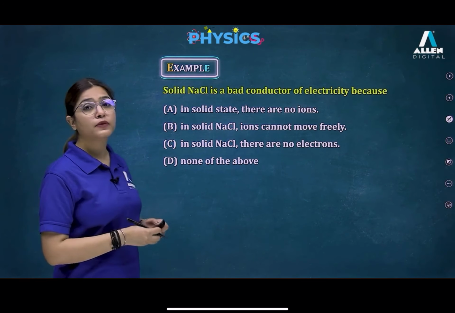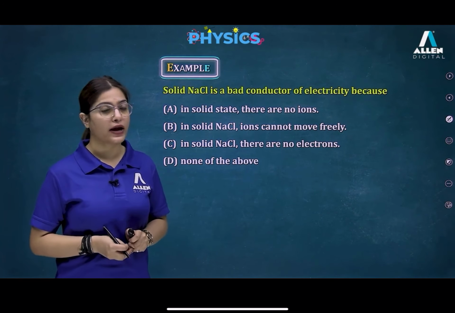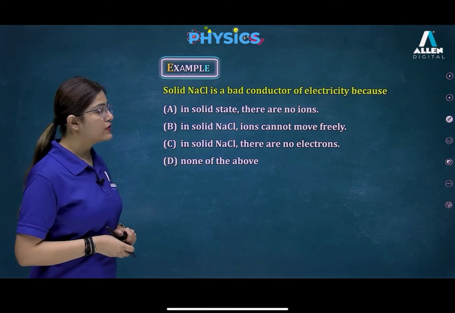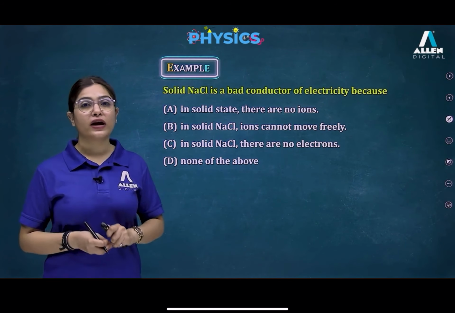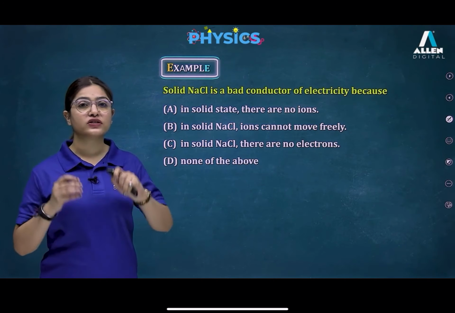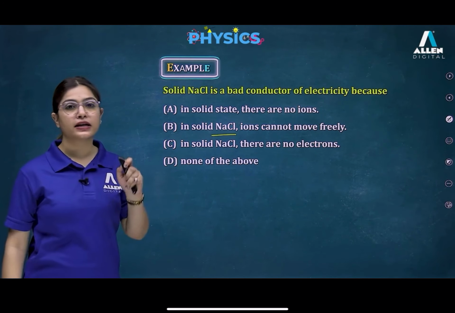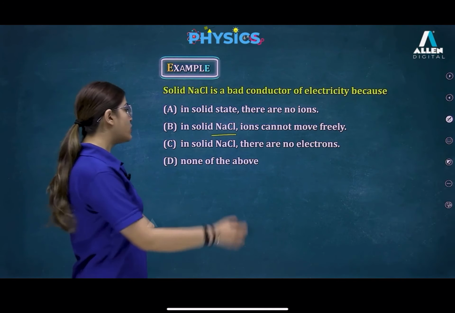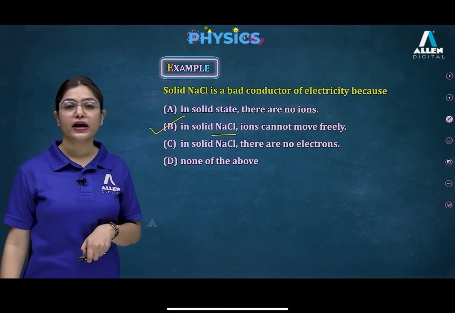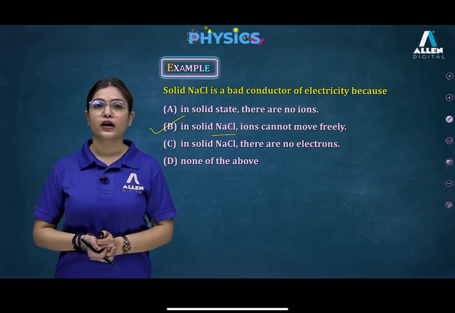Solid NaCl, that means solid sodium chloride, is a bad conductor of electricity because, here we are talking about sodium chloride in solid form, and in solid NaCl ions cannot move freely. So let's click on option B. Okay, B is the correct answer to our question.